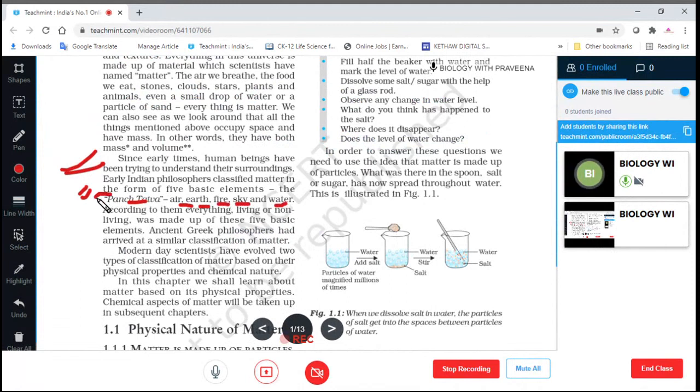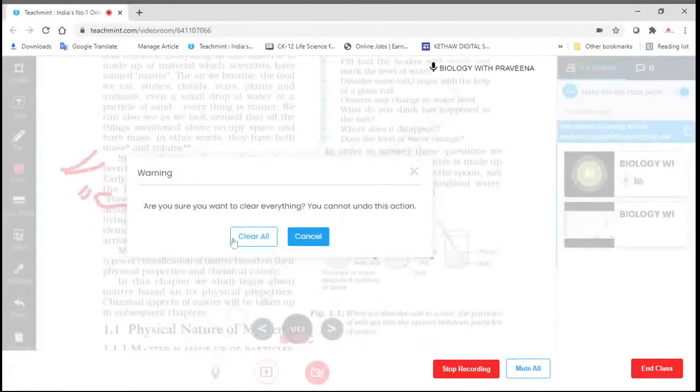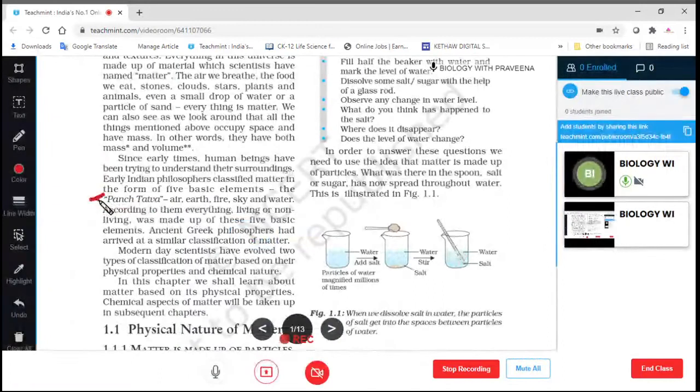The Indian philosophers classified matter into five basic elements, air, earth, fire, sky, and water, which we call the Panchatattva, a Sanskrit word. According to them, everything, living or non-living, was made up of these five basic elements.